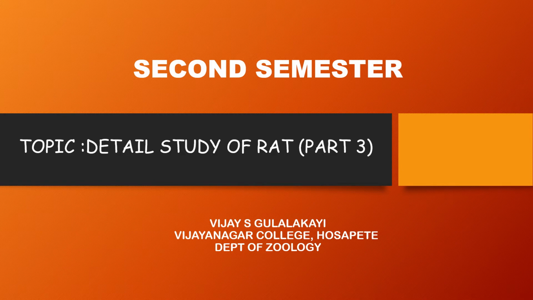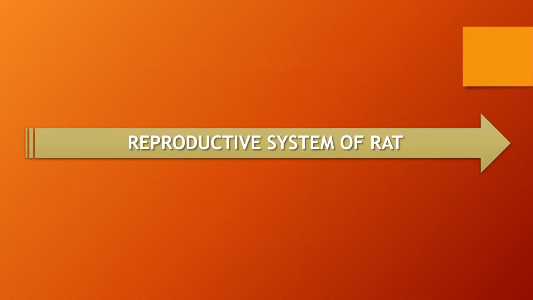Today, for second semester students, I would like to deal with the reproductive system of rat. Now let us discuss about the reproductive system of rat. What is reproduction? The phenomenon in which the parents are producing new individuals of their own kind is called reproduction. In rat, the sexes are separate.